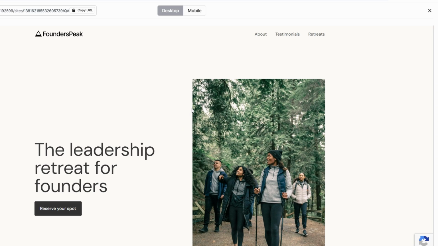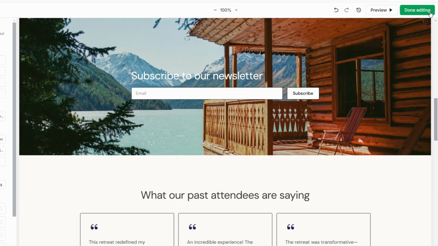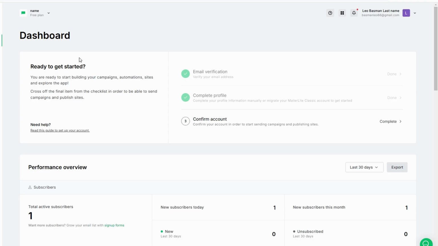If you're satisfied with the design and functionality, you can save your work as a draft for later edits or hit Publish to make the page live. Using MailerLite's intuitive editor, you can create polished, conversion-focused landing pages tailored to your goals, whether it's driving sales, collecting sign-ups, or promoting special offers.